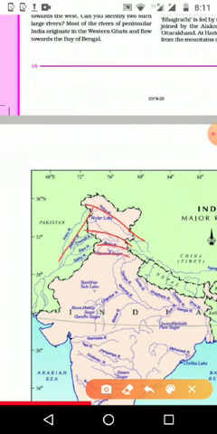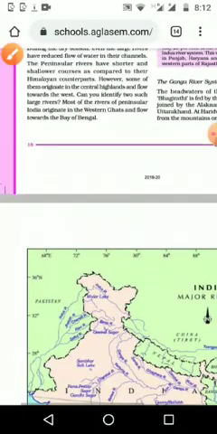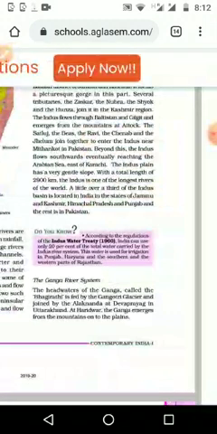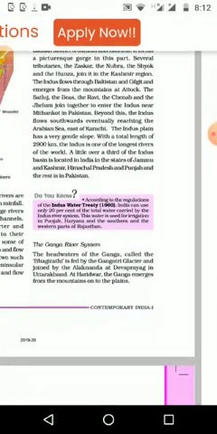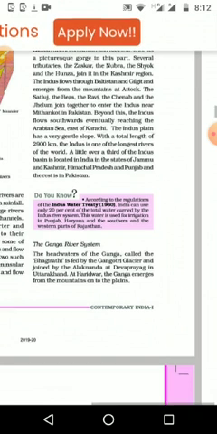Then it is moving to the southwest side and reaching the total one point. Then it is directly going southward and reaching the Arabian Sea. So at the starting, the Indus river flows westward, then slowly its course changes to southward. Okay, and when it is reaching the Arabian Sea, it is in the east of Karachi.